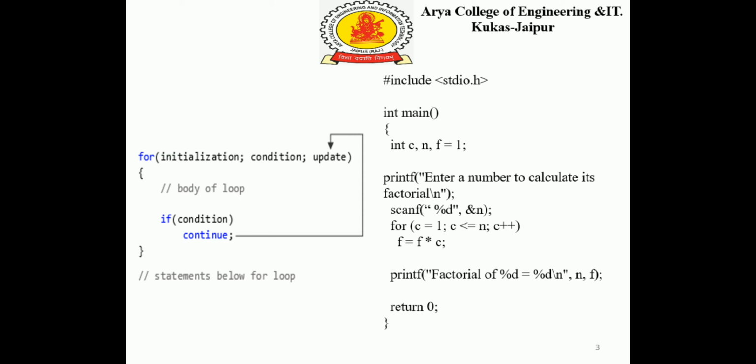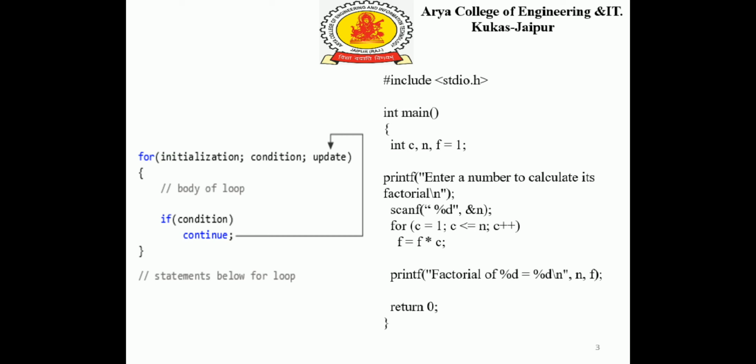We are using a variable c that has a value 1 initially. The first part is initialization, the second part is the condition c less than or equal to n, and the third statement is c++, the increment in the variable that is used to run the loop. For this loop, the loop will be executed 5 times from the value of c equal to 1, and each time the value of c will be incremented by 1, and each time we will be evaluating the condition.